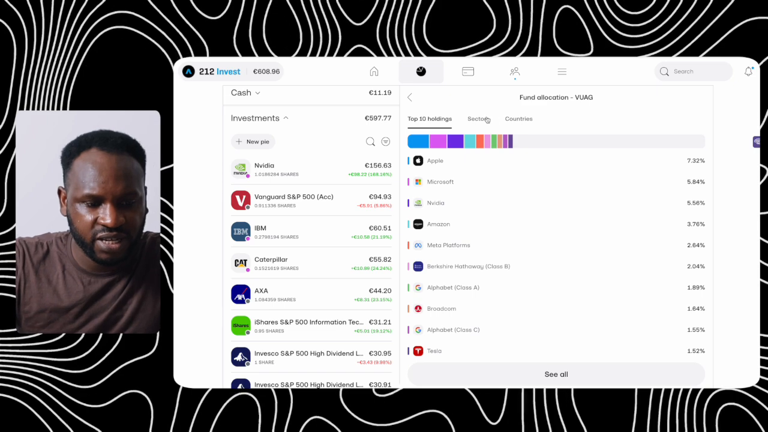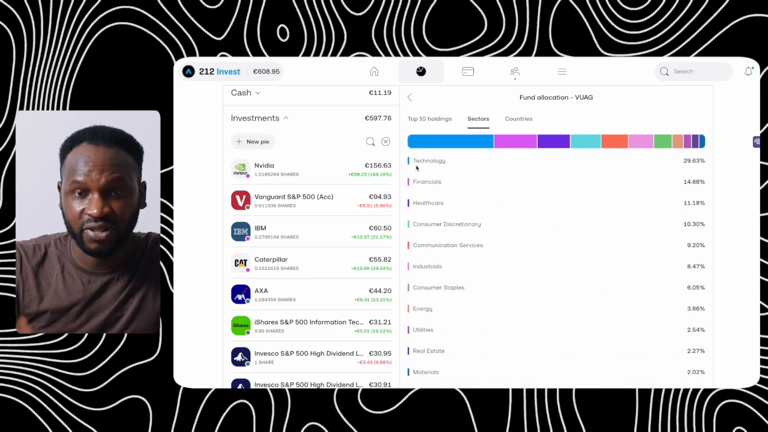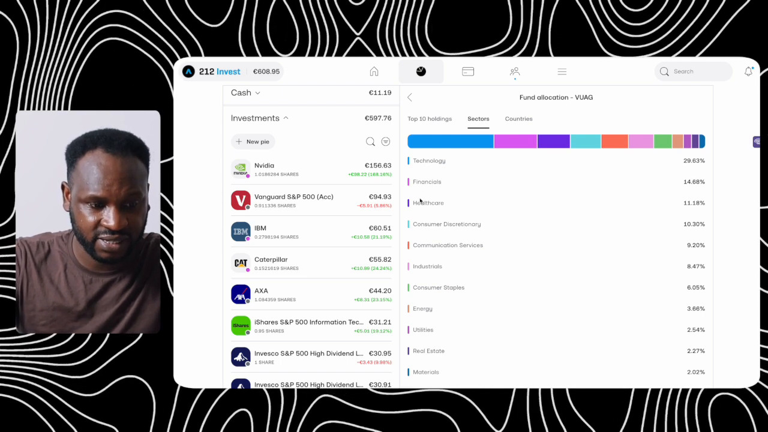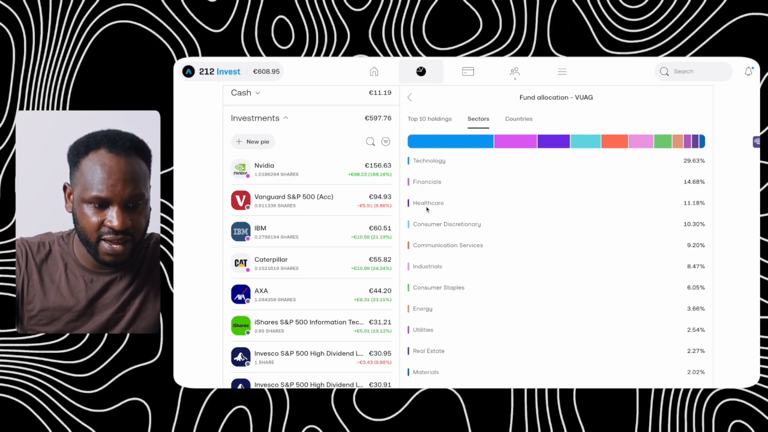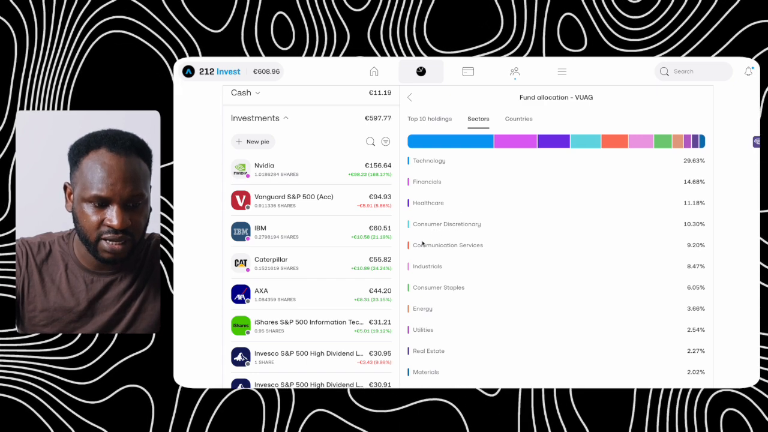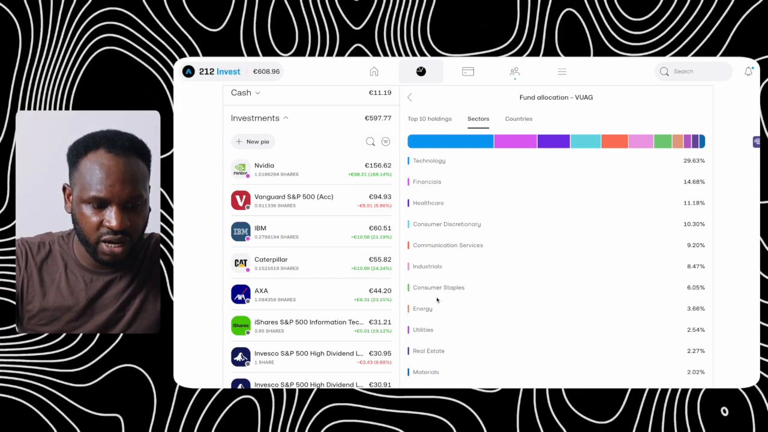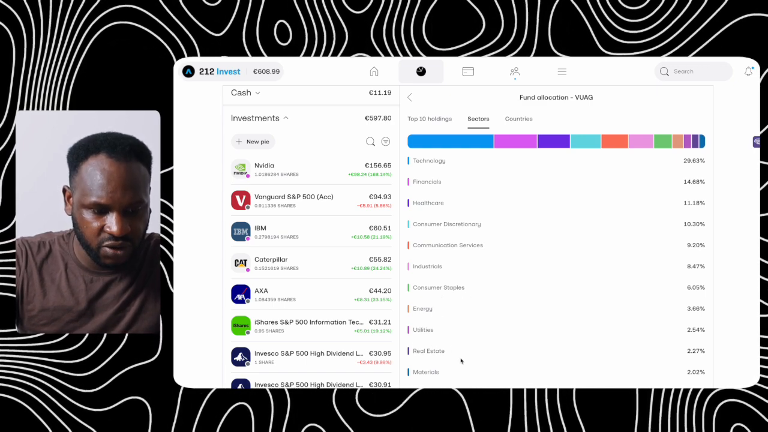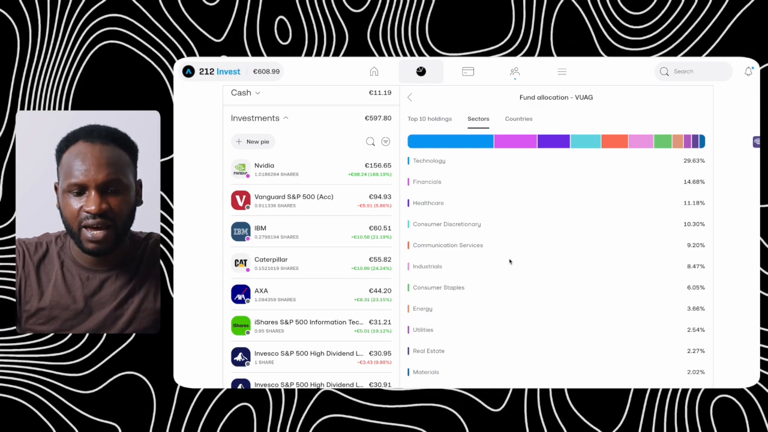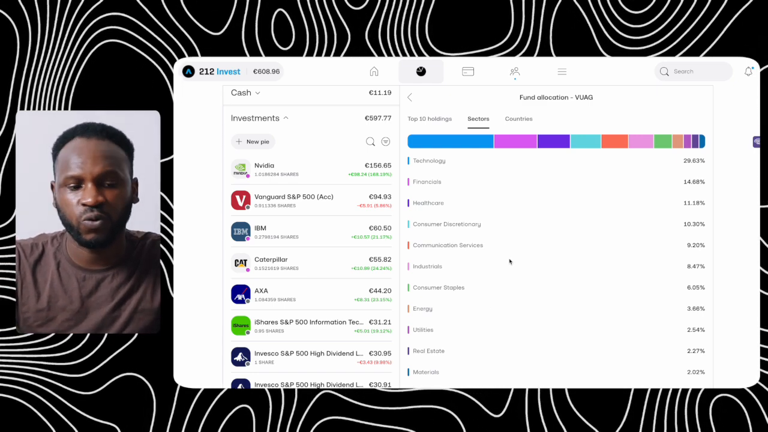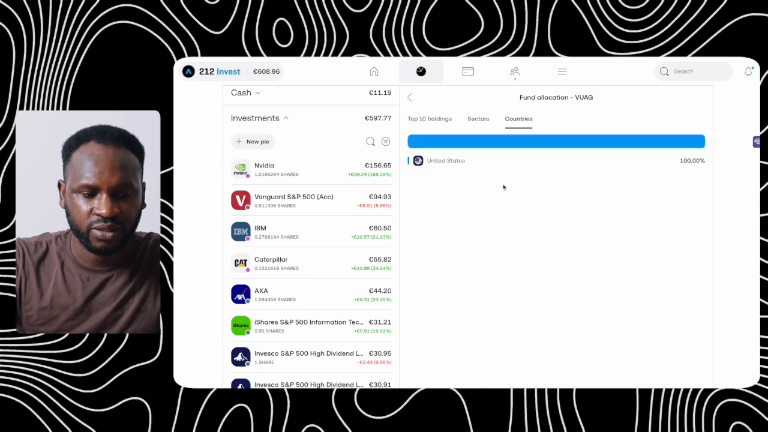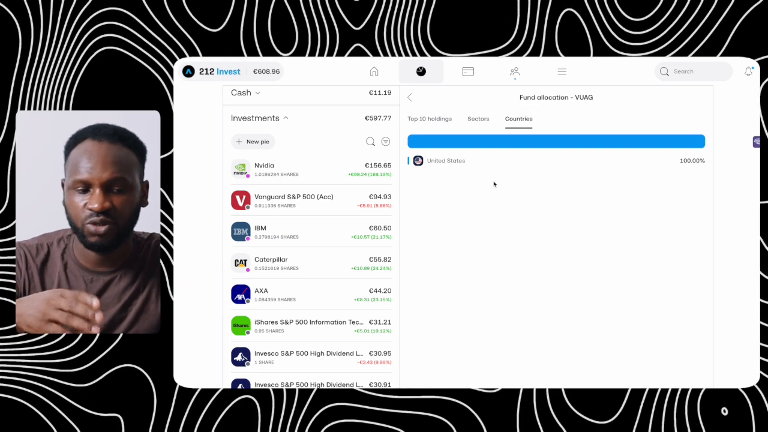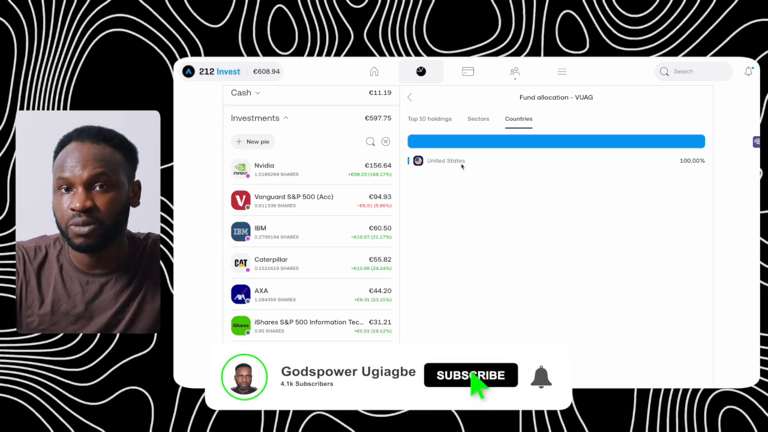And if you click on sector here, you are going to see the type of sectors that have invested their money on this platform. You can see technology, financial, healthcare, consumer, communication services, industrial, consumer staples, energy, utilities, real estate, materials, and it keeps on going. And if you click on countries here, you are going to see the country that is holding this S&P 500. It's showing us here that it is 100% USA.